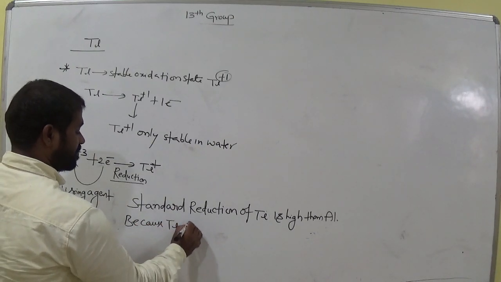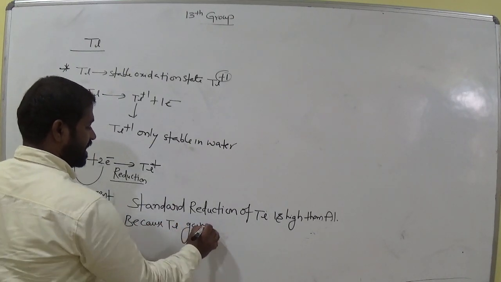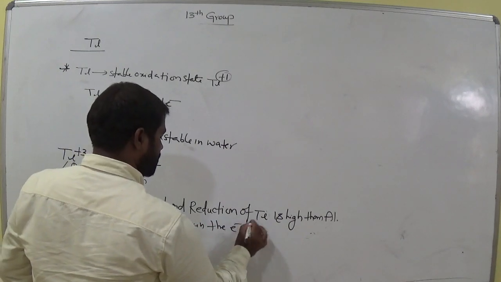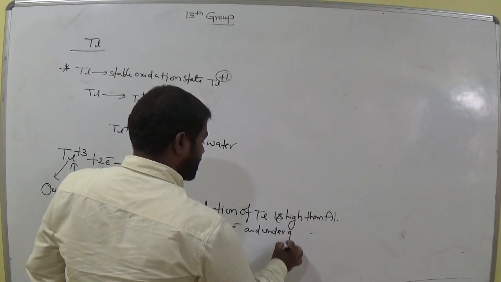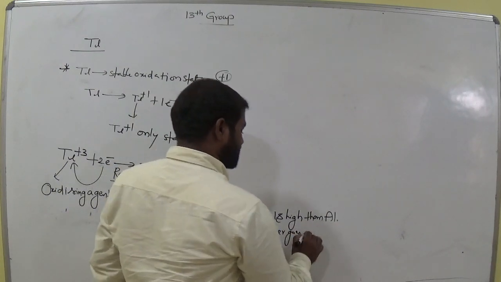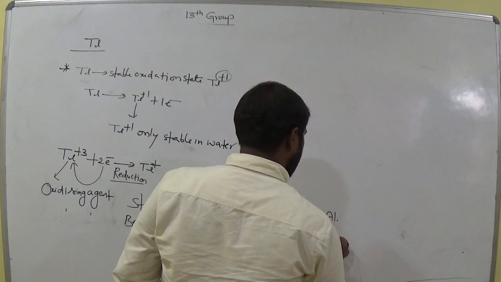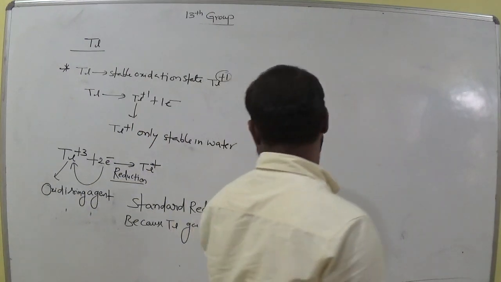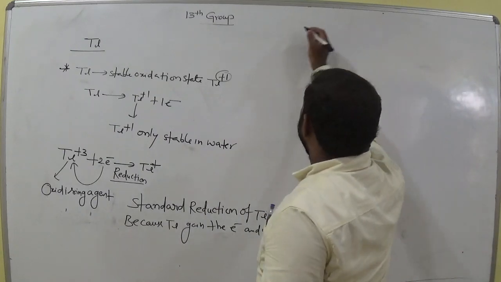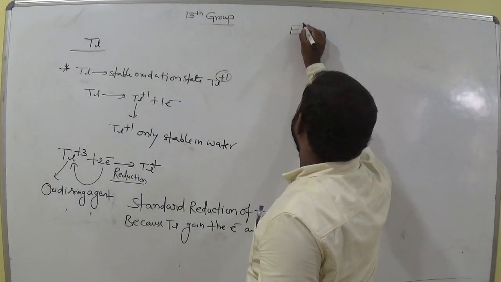Because thallium gains the electron and undergoes reduction, its reduction potential is high. But aluminum is unable to gain the electron. Remember this. Okay. So now, the standard reduction potential of